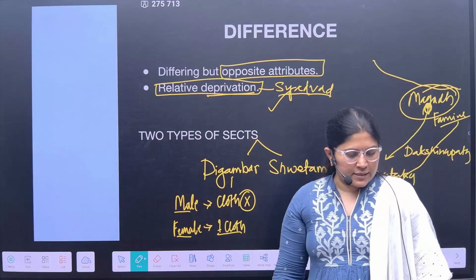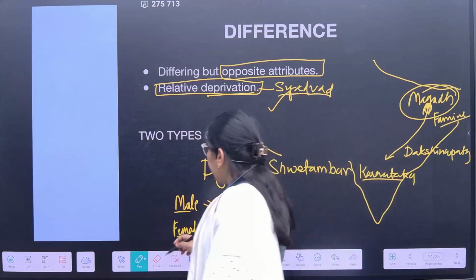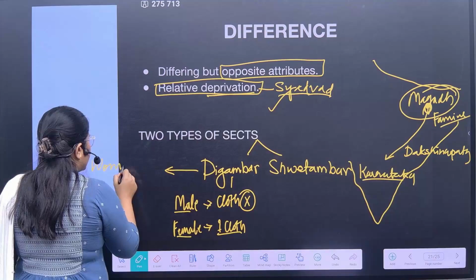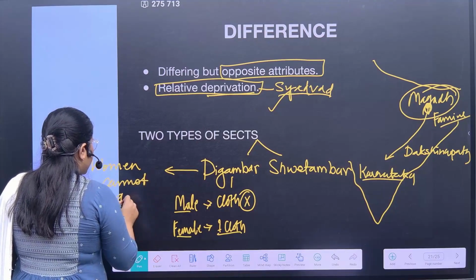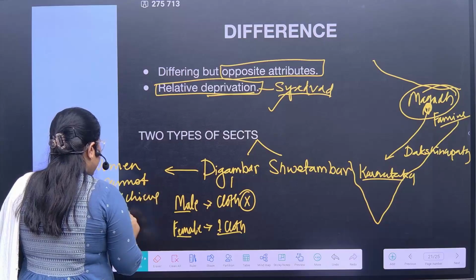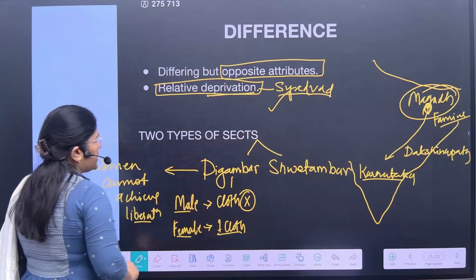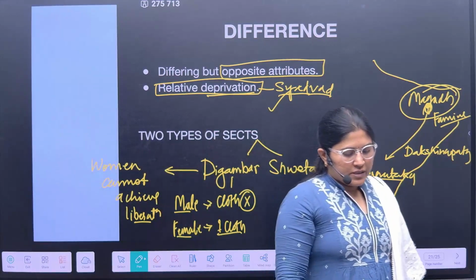Beyond this, they believed that a woman cannot achieve liberation. On the other hand, Shwetambara believed that a woman can achieve liberation.